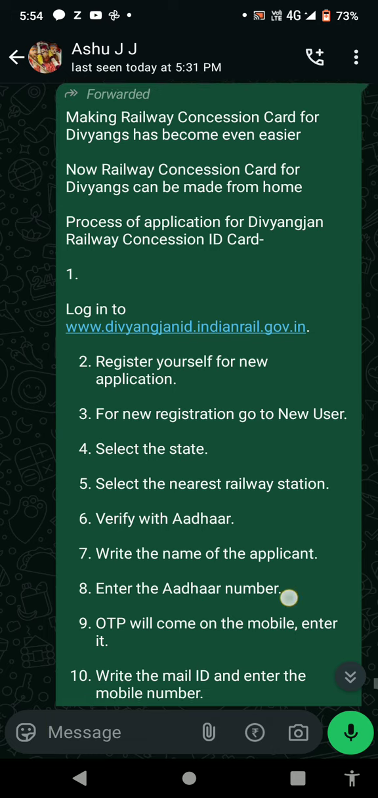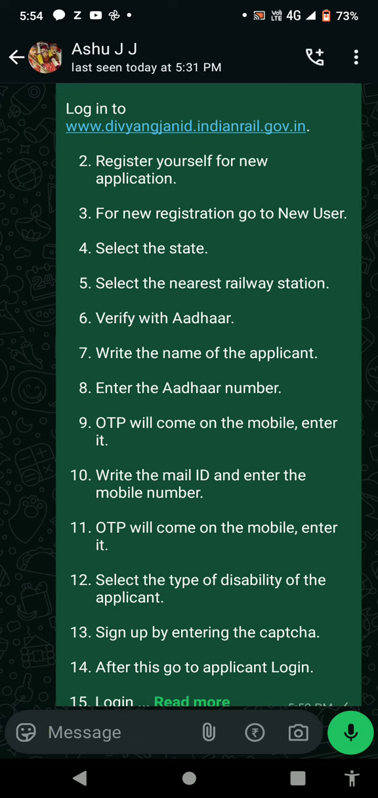Number 7. Write the name of the applicant. Number 8. Enter the Aadhaar number. Number 9. OTP will come on the mobile. Enter it. Number 10. Write the mail ID and enter the mobile number.